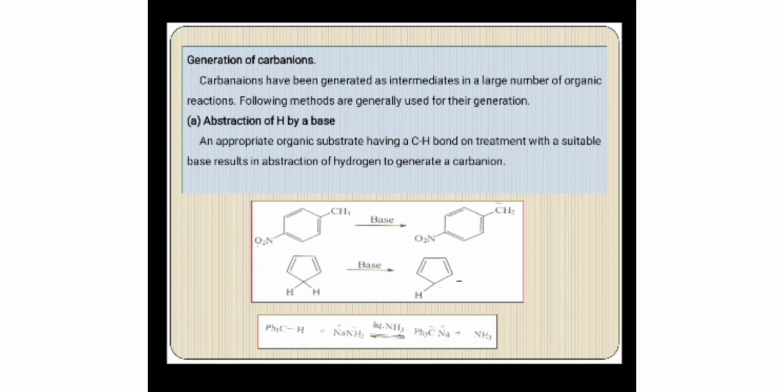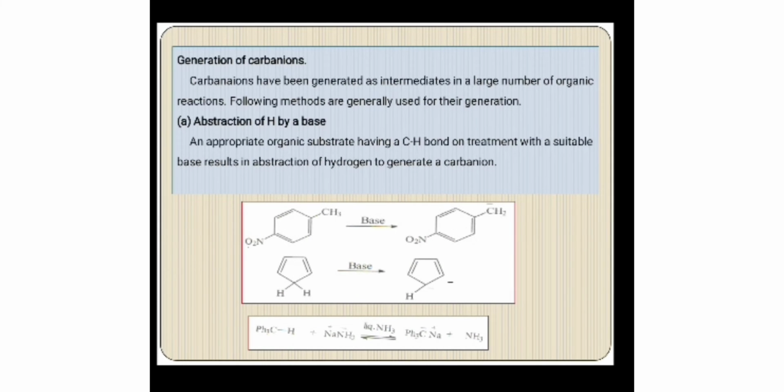Here I have given a first example, that is para-nitromethylbenzene. If we add a base here, it abstracts a proton from the methyl group and it forms a carbanion. And the next example is cyclopentadiene. If we add a base to it, it removes a proton and forms the cyclopentadienyl anion. And the next example is triphenylmethane. If we add sodamide as a base in the presence of liquid ammonia, it will form the triphenyl carbanion.